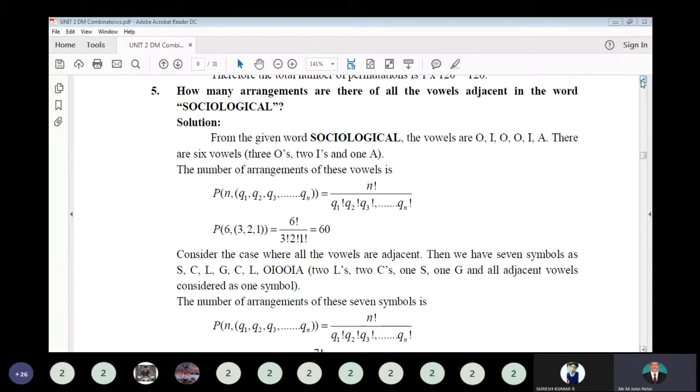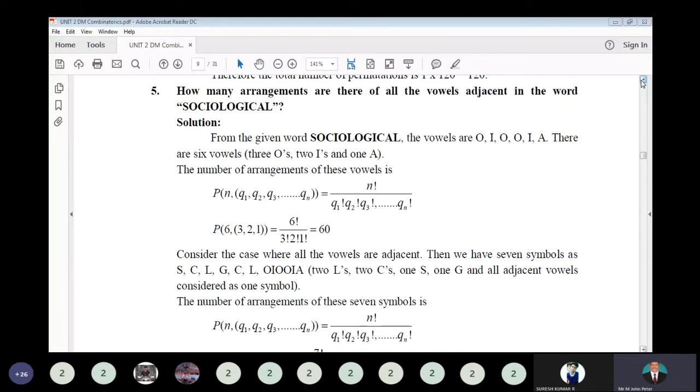In the permutation, all the vowels are adjacent. That means they are together. Wherever they are, the vowels are adjacent together. You have to find the permutation in such a way. So for that, take the first step: all the vowels together.